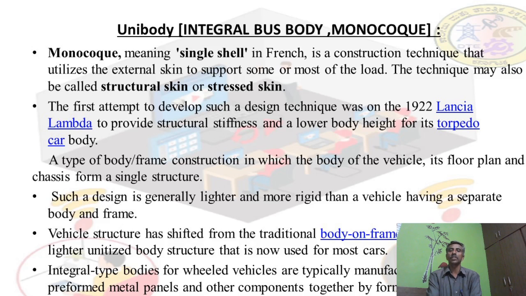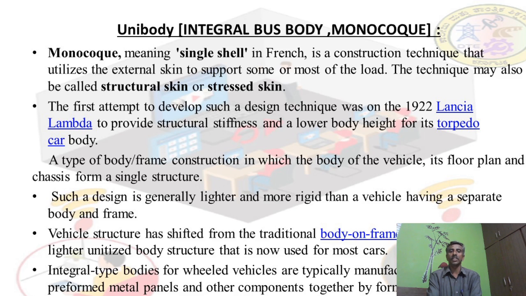In the previous session, we said that in the conventional body, a separate chassis and a separate body are manufactured for heavy vehicles. For light vehicles, we use the integral body, the monocoque chassis or unibody construction. In this type of body construction, the body of the vehicle, its floor, and the chassis form a single structure.